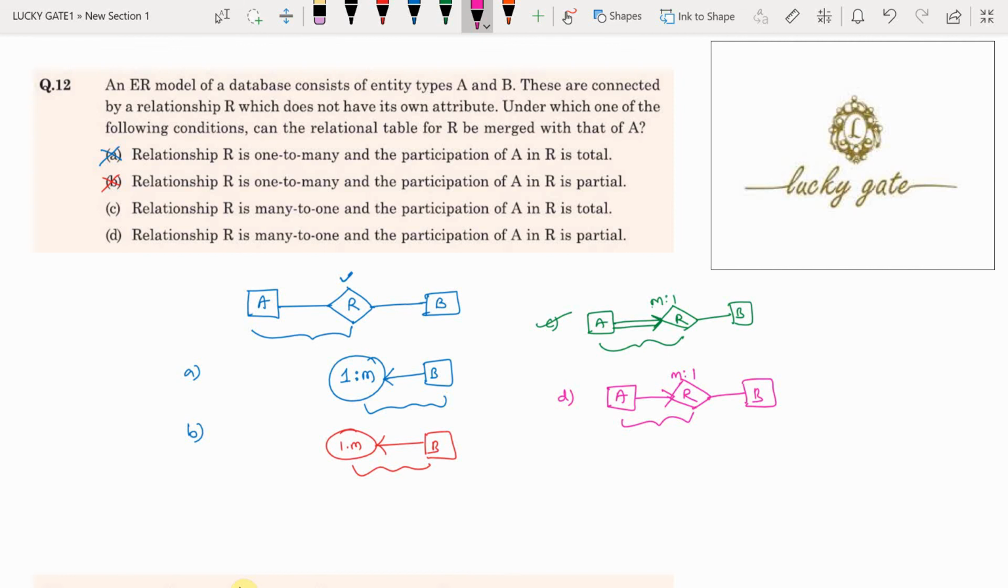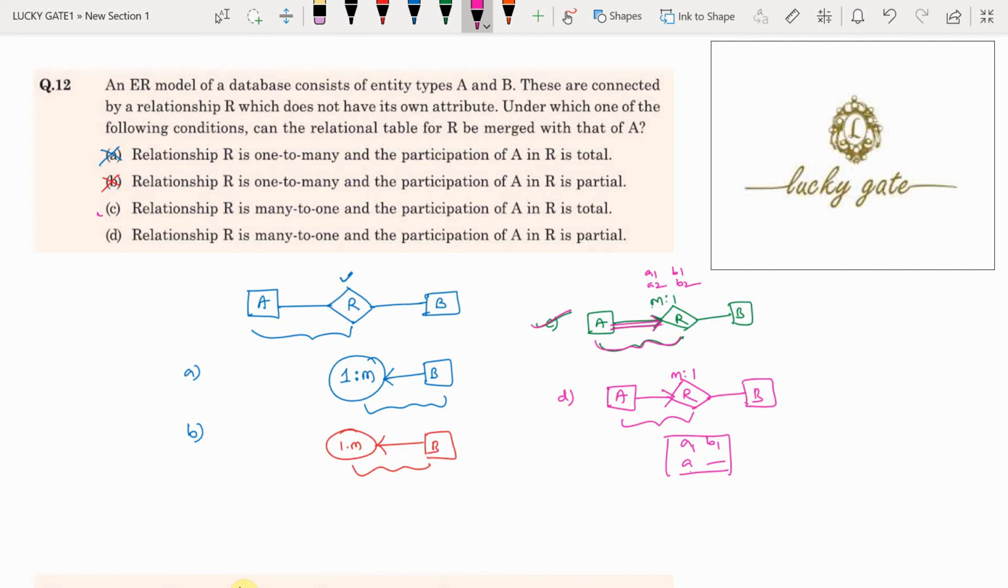But the participation of A in R is partial. It means there exist some A that may participate with B, may not participate with B. Means participation is partial. But here you see, if there is an A that definitely participates with one B, then R is to be merged with A, and because of total participation from A side, the best approach is that R is to be merged with A if the participation is total. This is the most appropriate answer for the question.